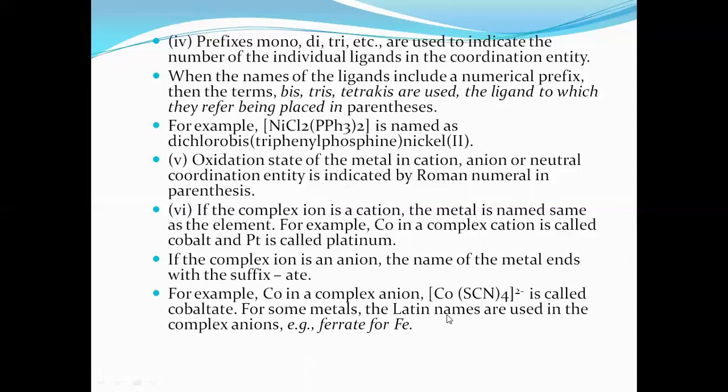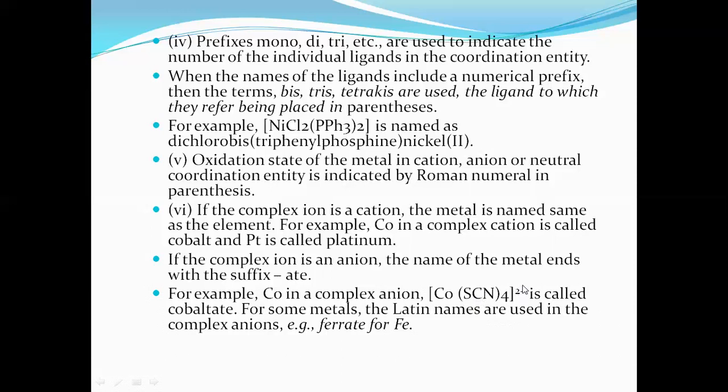For example, you can observe here a complex anion, cobalt with thiocyanate, you know SCN minus. So SCN minus means what? It is an anionic ligand. So as already said, the anionic name ends with what? O. There are four, so we have to use the prefix what? Tetra. SCN is a negative or anionic ligand, therefore it is called thiocyanato.